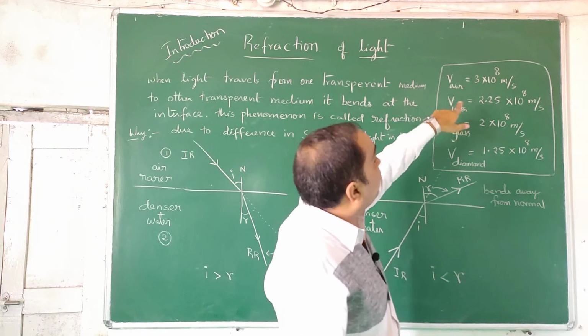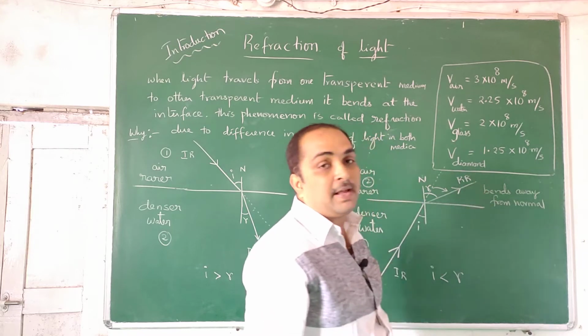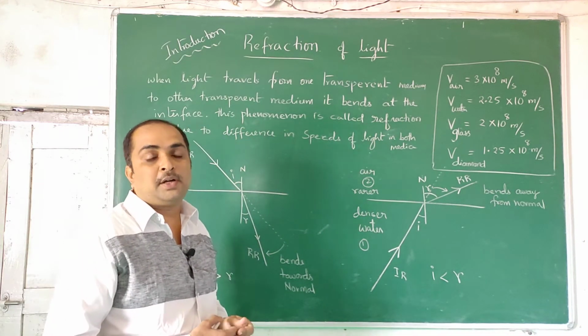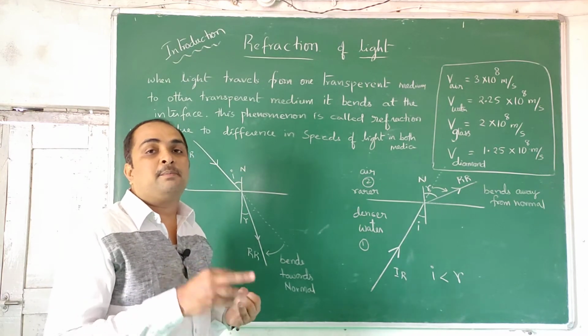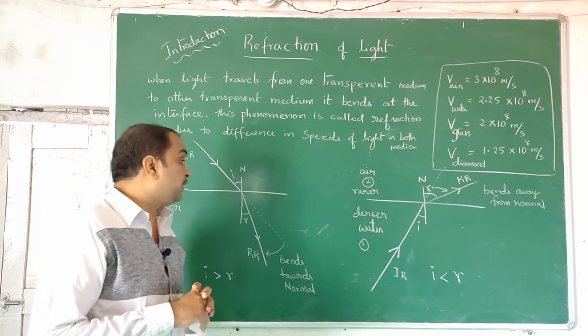So four values you remember: velocity of light in air, velocity of light in water, velocity of light in glass, and velocity of light in diamond. Not more than that. Any more numbers you want, you can go through a logarithm book or data book, as we call it. There you can find many, like glycerin, so many things will be there. Flint glass, crown glass, different things will be there. There you can understand that.